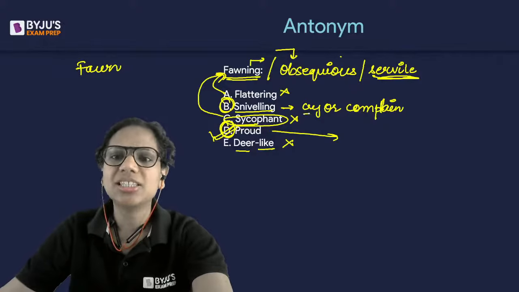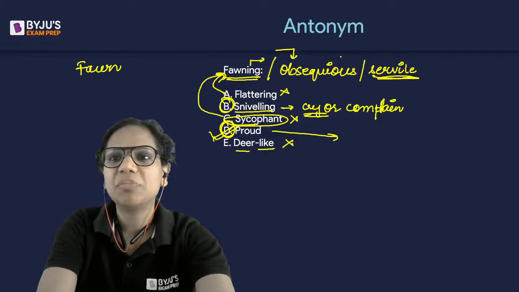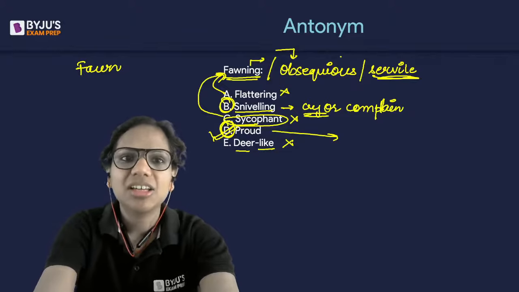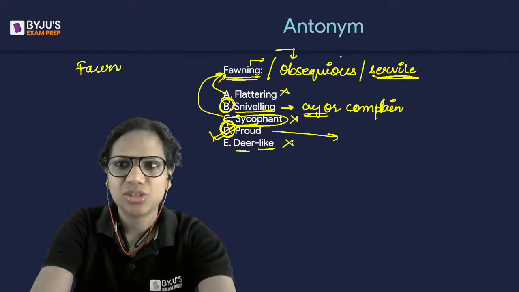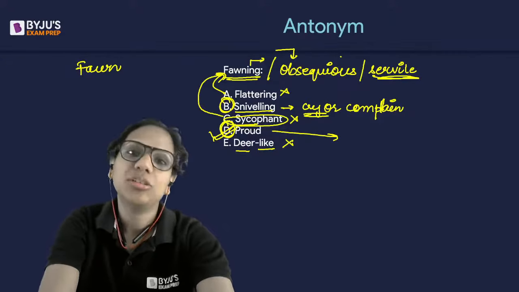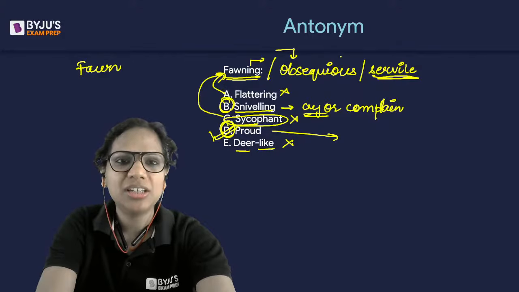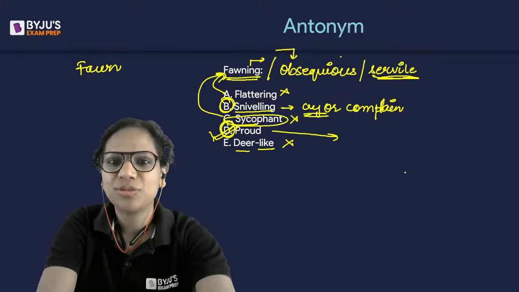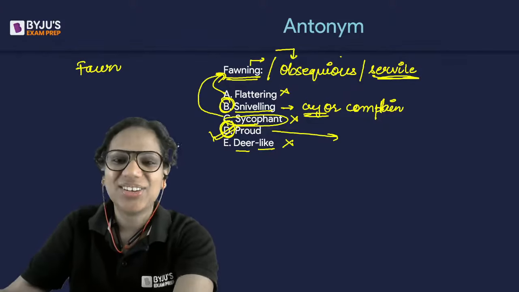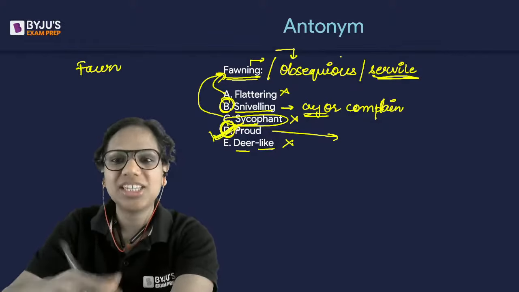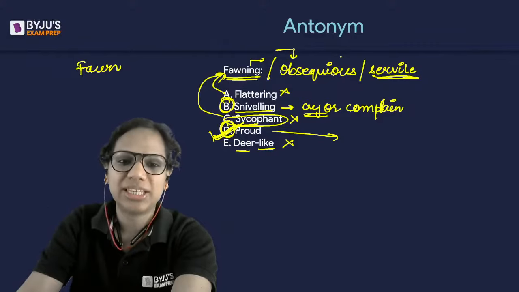Sniveling, on the other hand, is associated with someone making petty complaints or crying. It's more associated with that idea. So it's not antonymous. Okay, that's what I would say. So someone whining is not antonymous to someone flattering. All right, but someone proud is antonymous to someone being servile.